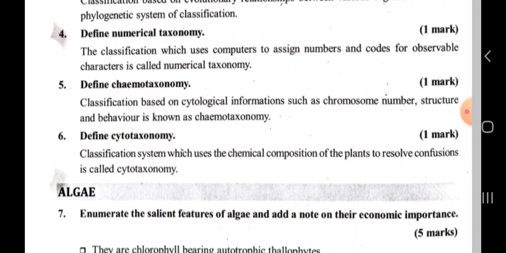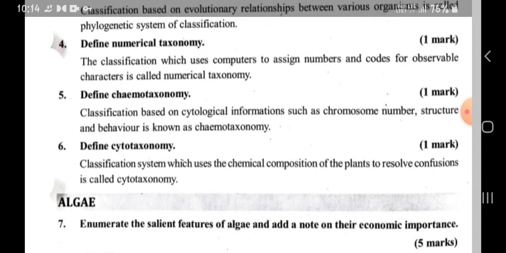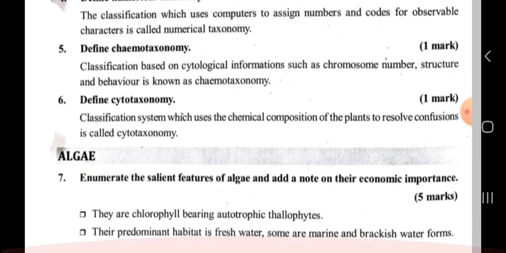And chemotaxonomy is classification based on cytological information such as the chromosome number, structure and behavior, known as cytotaxonomy. Next, chemotaxonomy is the classification system which uses the chemical composition of plants to resolve confusion.